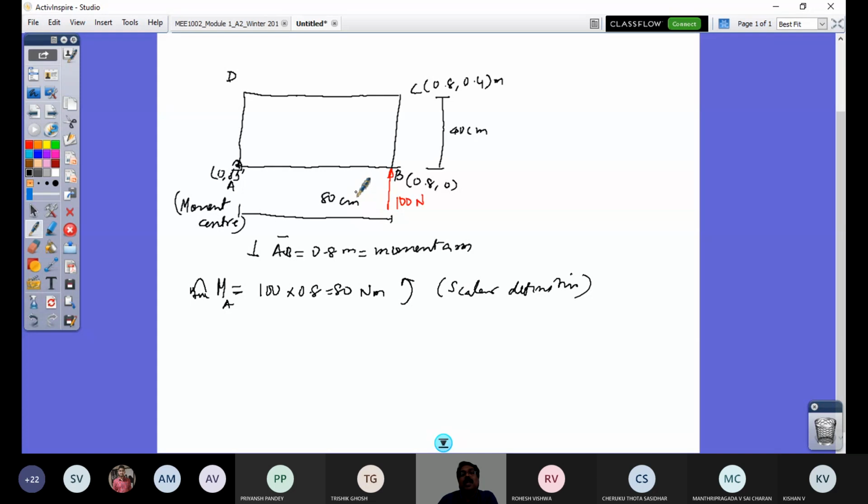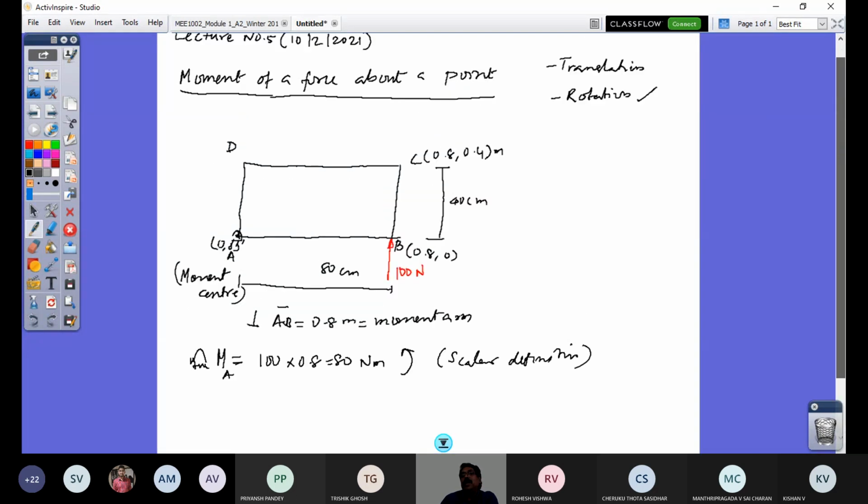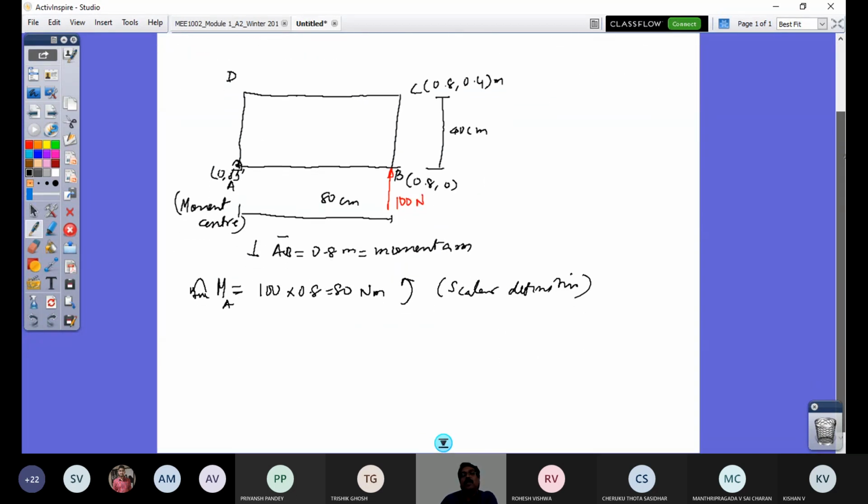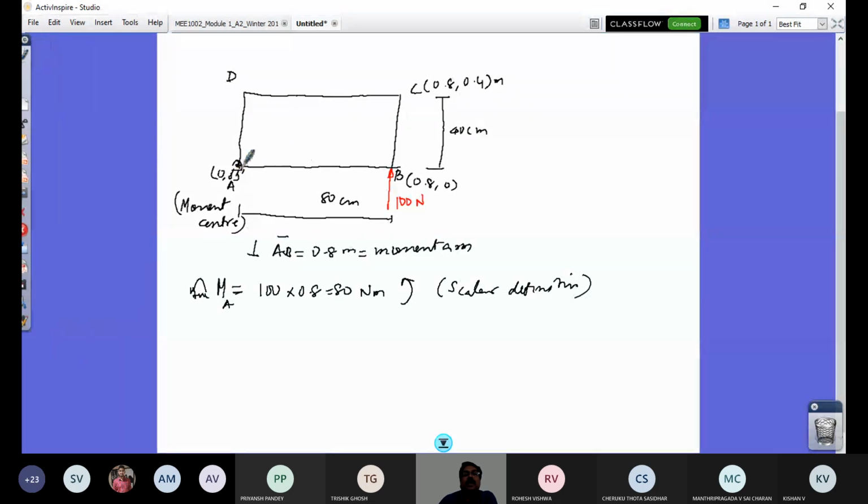So what is the rotational angular acceleration? That is a dynamics problem. Now we will not go into that. We are just restricting our understanding to the definition of the moment of a force about a point. So this point here represents an axis perpendicular to the plate coming out of this board. That's why you can say it is about an axis also, right?